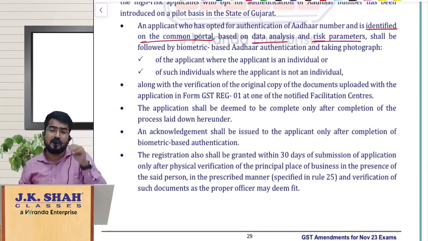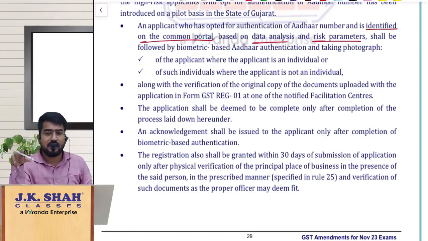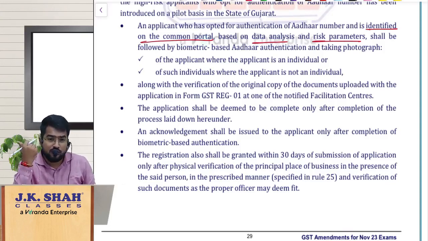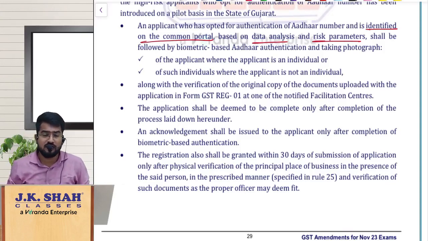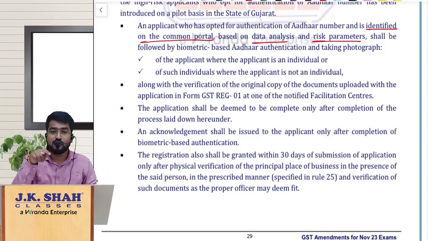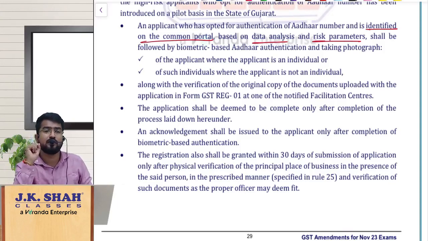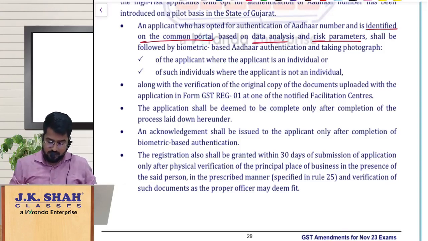When you make an application and give all your details, based upon the risk parameters and the data analysis available, the system will pop up your application to the department saying that in this case you need to do physical verification. Go and do the physical verification of the premises and also establish the identity of this person applying for registration by doing biometric Aadhaar authentication.